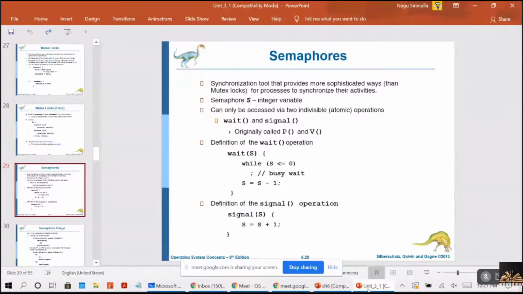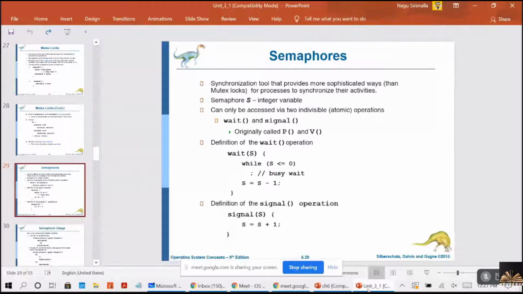So for that we use the wait function. And the signal is originally called V, that is Verhogen, V-E-R-H-O-G-E-N, that is to increment. The meaning of wait is to test. The meaning of signal is to increment.